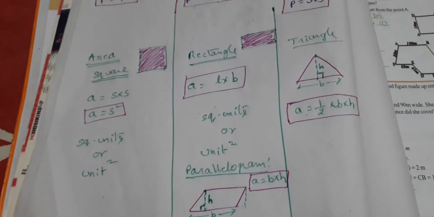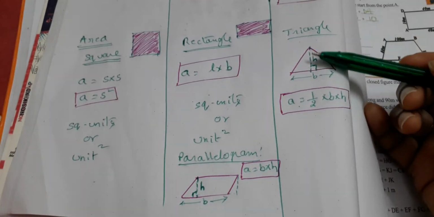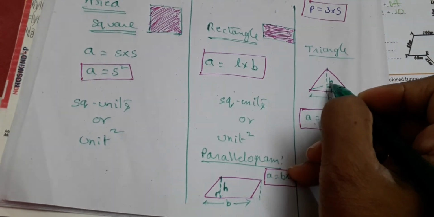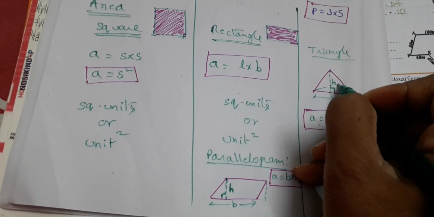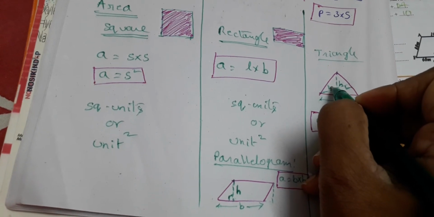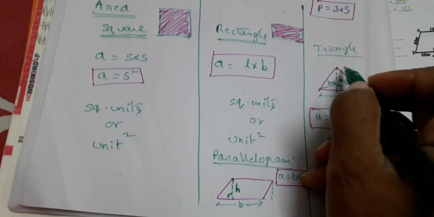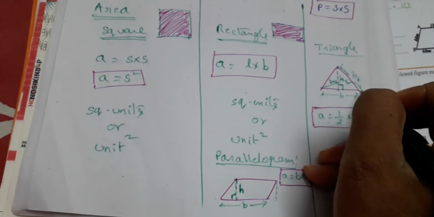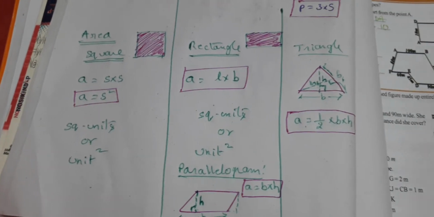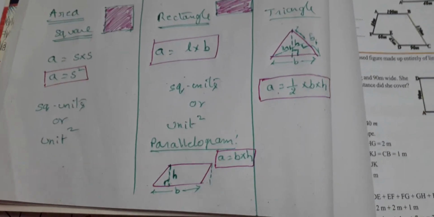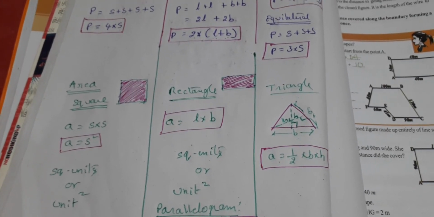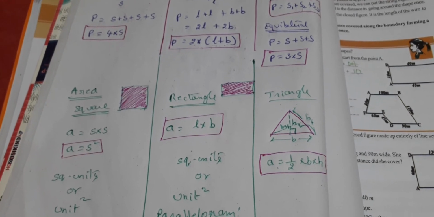I am saying again and again, it is not necessary that your height should be only this and your base should be only this. I may also draw it like this. See, I am drawing an altitude here, making an angle of 90 degrees. Let me name it H1. Then this will become the base B1. At that time, you will be substituting half B1 into H1. So never think that there is only one base and one height. Remember that always whenever you solve area problems.